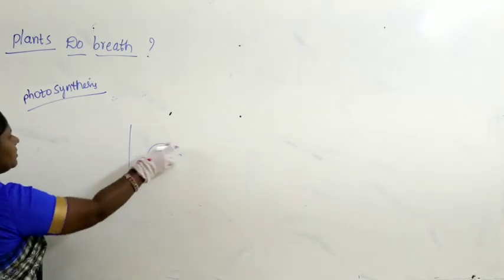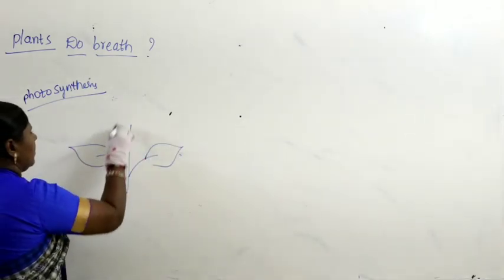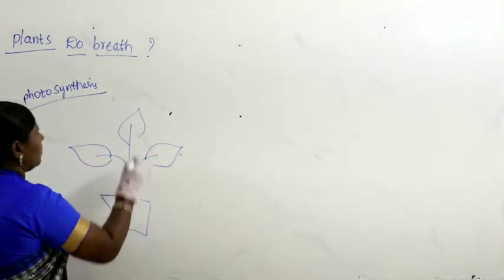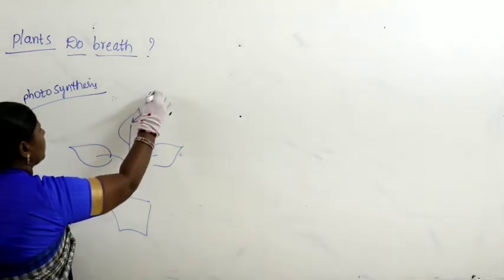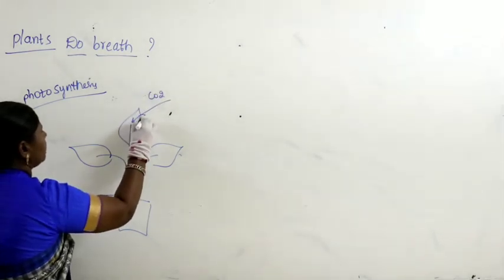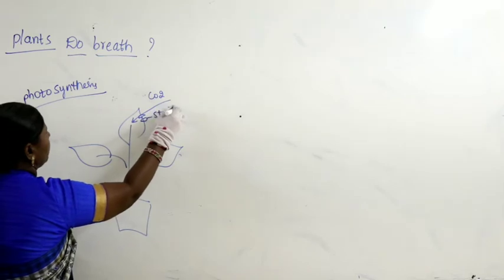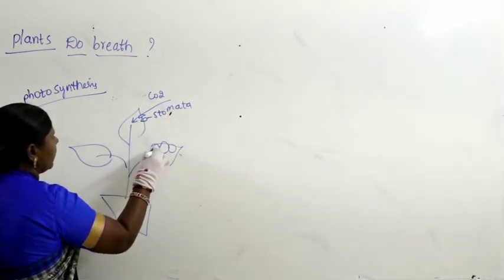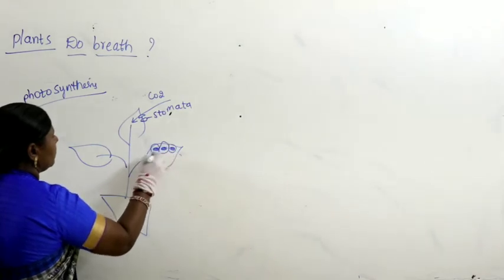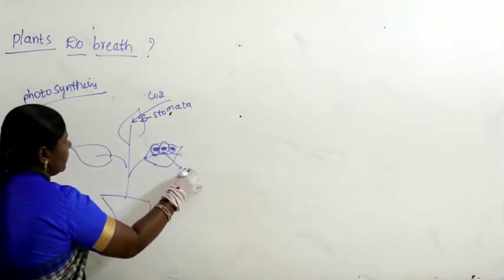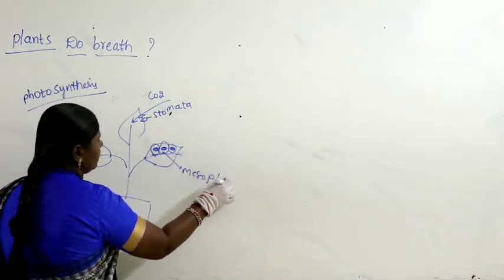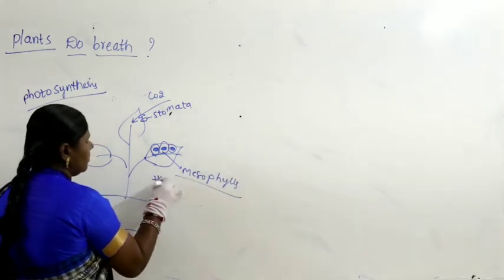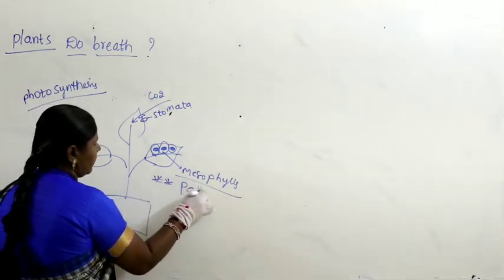Suppose this is a plant. The plant will take carbon dioxide through stomata and it reaches the mesophyll cells. Let us imagine they are filled with food. So, mesophyll cells, especially here the palisade parenchyma.